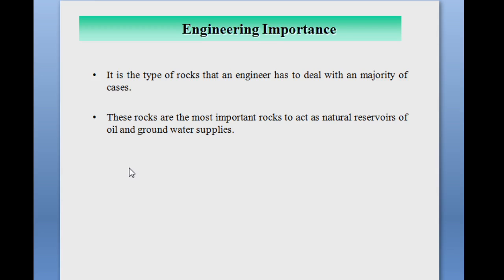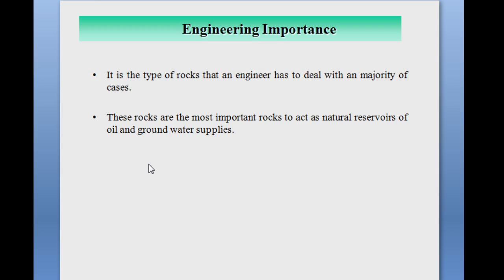So because of all these, the study of this rock is very important from the civil engineering point of view. These sedimentary rocks are the most important rocks to act as a natural reservoir of oil and groundwater supply. That's all about sedimentary rock.